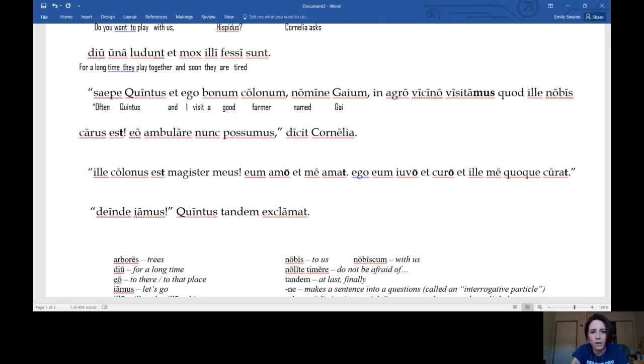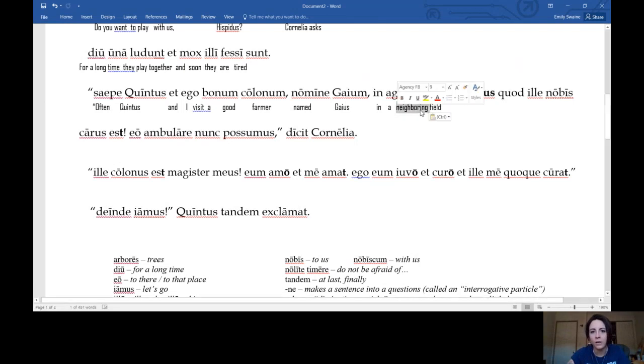Well, his name is Gaius. So often Quintus and I visit a good farmer named Gaius in agro vicino. Sorry, I'm saying it Italian, there's a lot of languages in there. In a field neighboring. We don't say in a field neighboring.